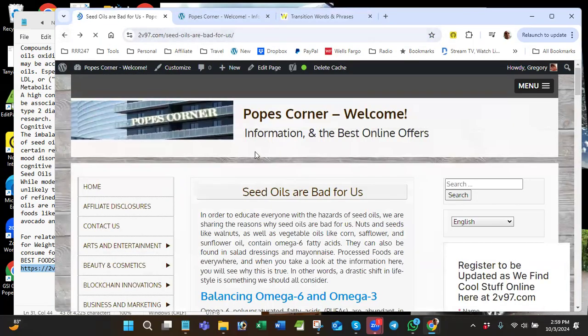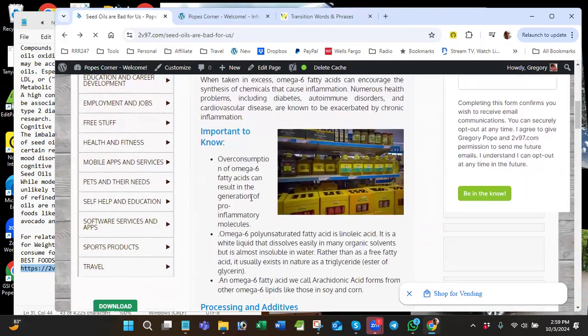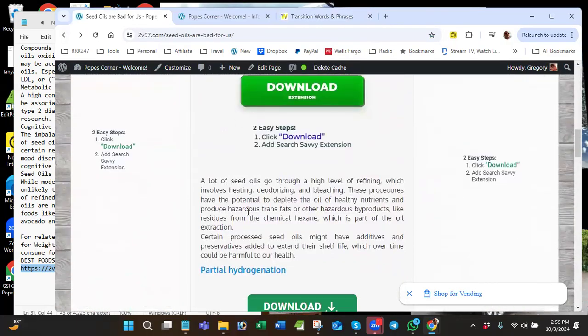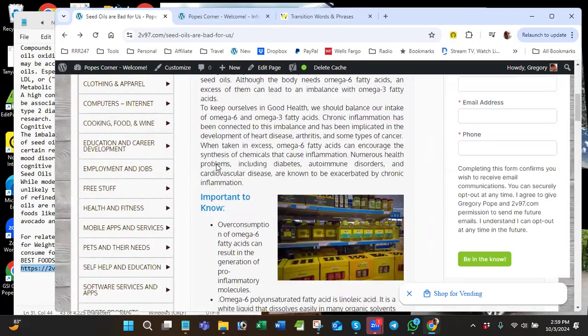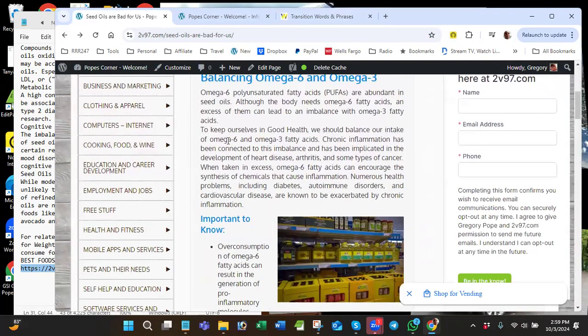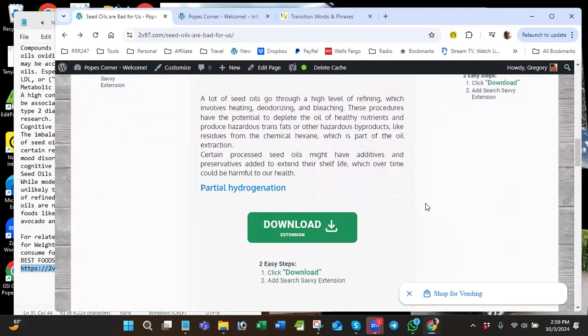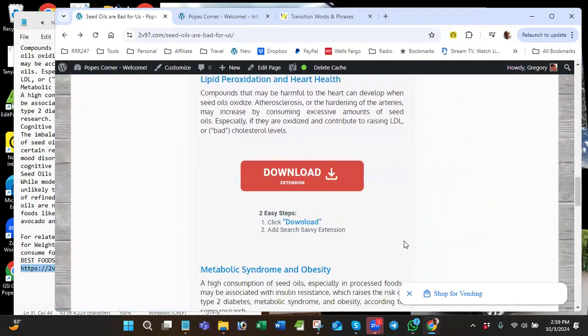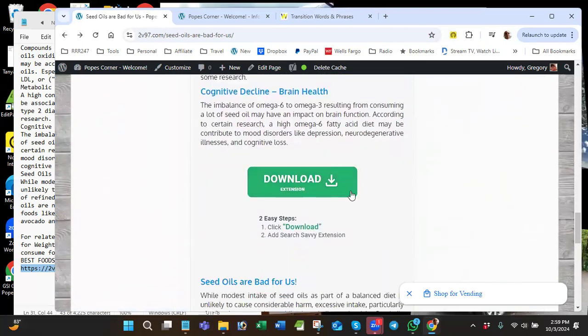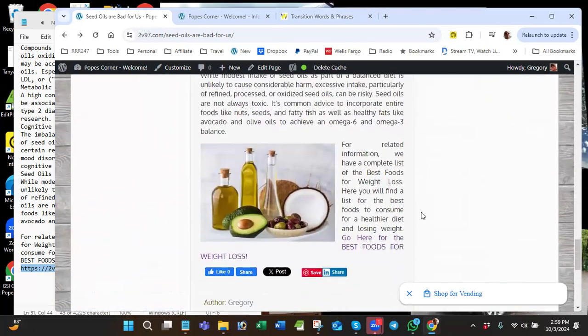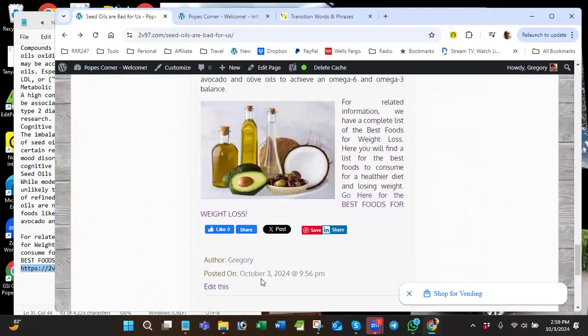Seed oils are bad for us. Now I haven't added this to a category, so I need to do that. And cooking, food and wine will be a good place to put it. But we're at 3 o'clock, and unless somebody wants to continue, I can show you how to do that. But it's basically my page right here. It's ready to advertise, and actually Google's already got some ads popped on here. They do that automatically. It'll be more than the same ad over and over pretty soon. But you can see here's the published date right here, and that's ready to go.